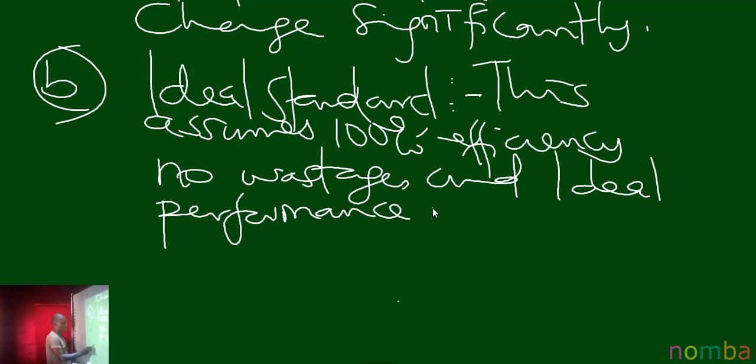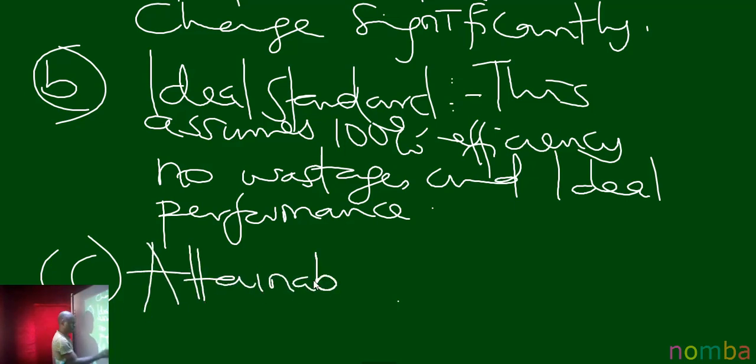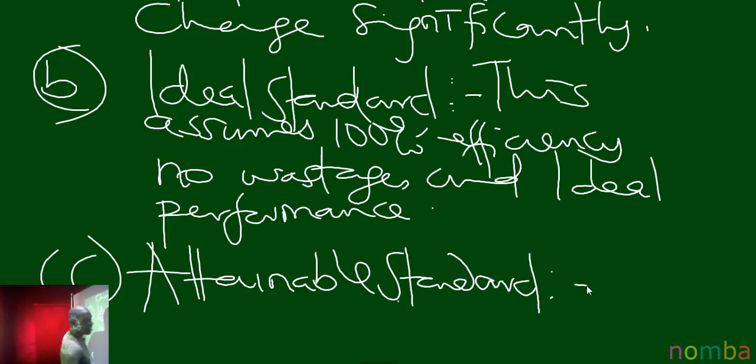Now, the third basis of preparing a standard is attainable standard. Attainable standard is based on realistic targets.